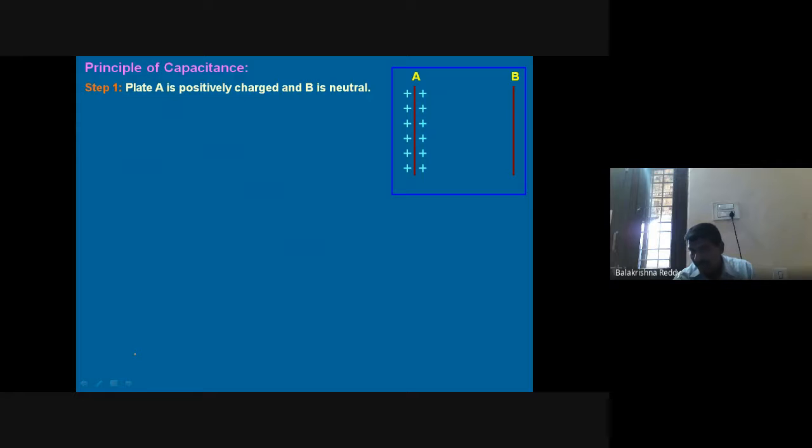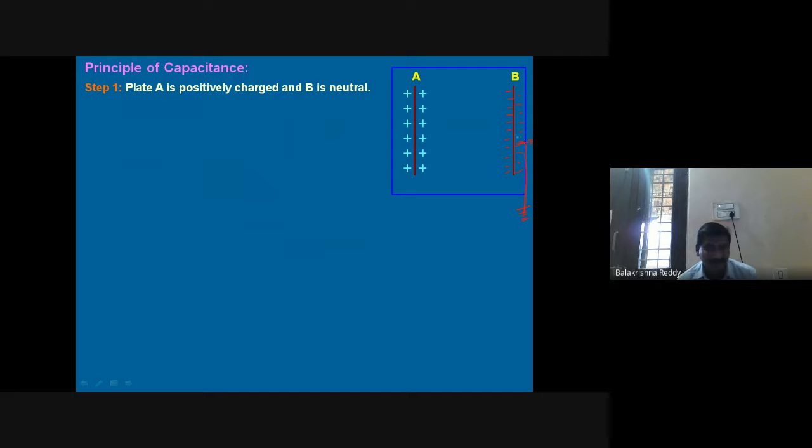There is a phenomenon of induction. Due to induction, in this plate B, negative charge will be induced, right? Since negative charge is induced, B, from neutral, becomes negatively charged. Now I connect this to an external device or to the earthing.